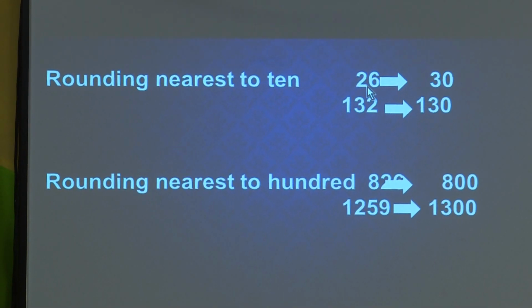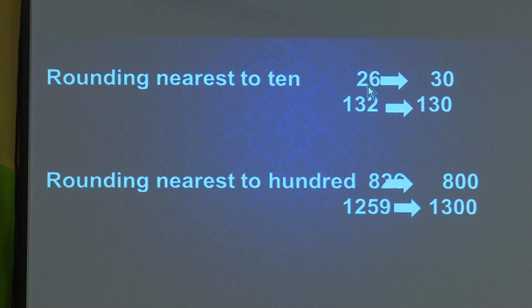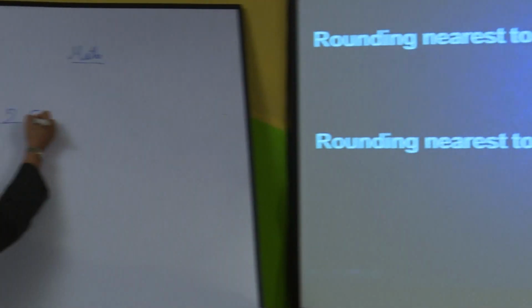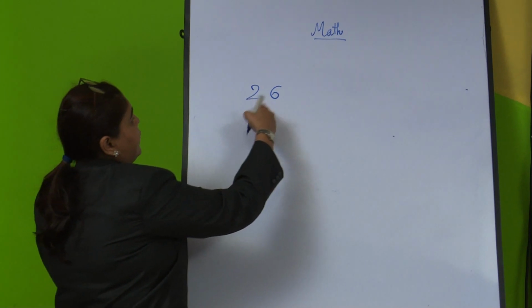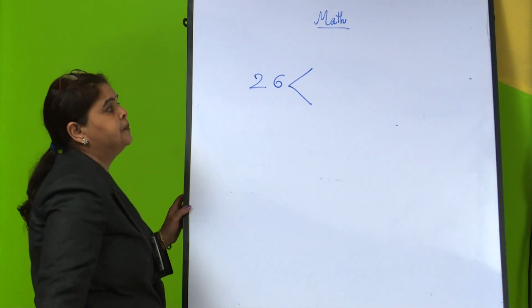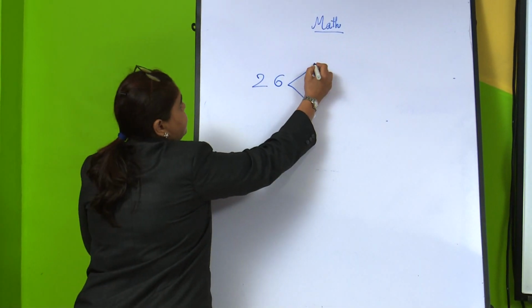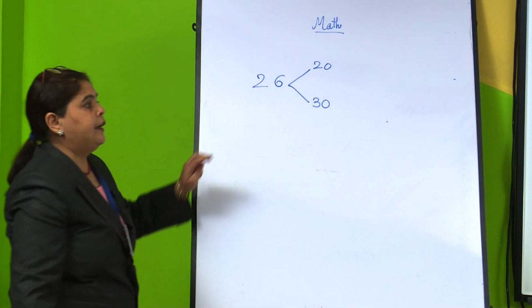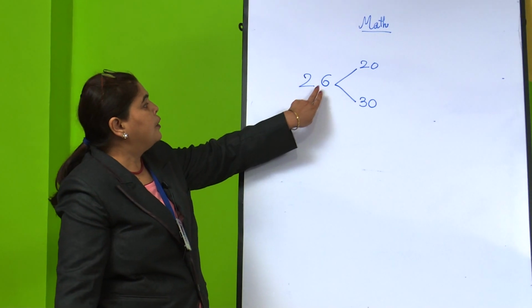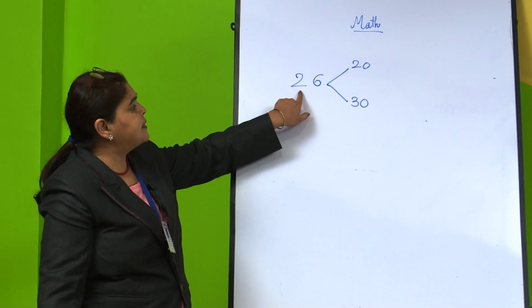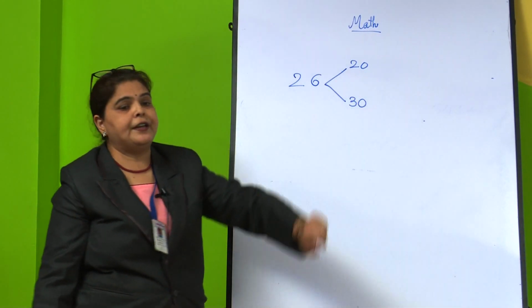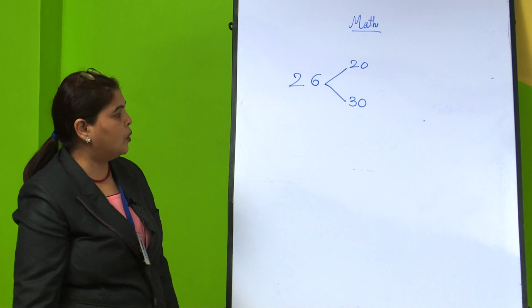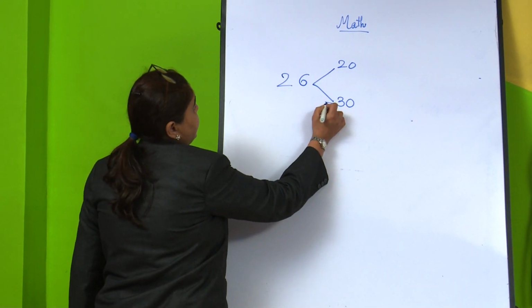I will give a small easy trick. Here 26 is rounded to 30. The number 26 lies between 20 and 30. Is 26 near to 30 or near to 20? Okay, it is near to 30.